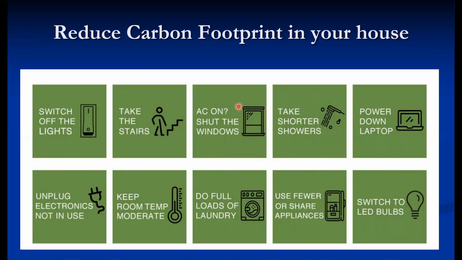Do full loads of laundry, because a half load works with low efficiency, so a full load works with high efficiency. Use fewer or shared appliances. Switch to LED bulbs or CFL bulbs for minimizing the energy consumption. So these are some activities you can follow for reducing the carbon footprint in your house.